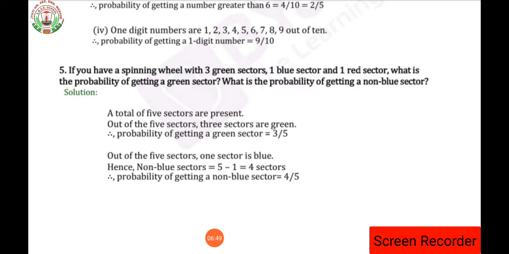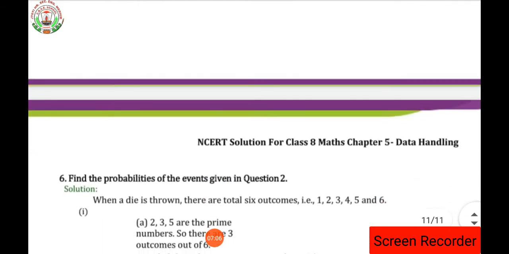So total sectors are 5, and one is a blue sector, so 5 minus 1 will be 4, so 4 non-blue sectors are there upon the total number of sectors, that is 5, so the answer will be 4 by 5. Have you understood up to here, student?